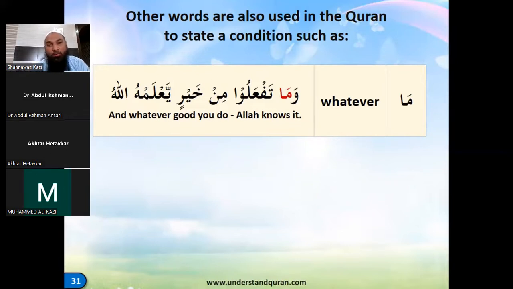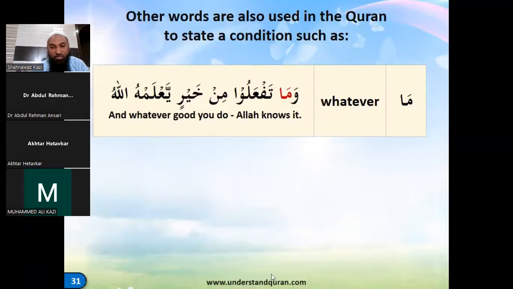Now we are going to take the word ma, which will be followed by the verb. And again, this is a conditional sentence. Whatever you are going to do, the effect of that will be shown. So let us see some conditional sentences in the Quran. Ma is whatever. Wama taf'alu. Taf'aluna has become taf'alu. Min khairin, of good. Ya'lamullah. So ya'lamu becomes ya'lam. Right? Can you see the difference?